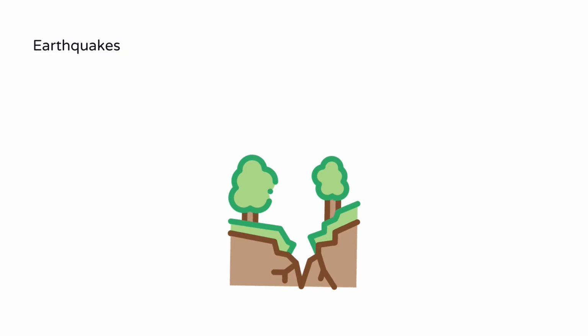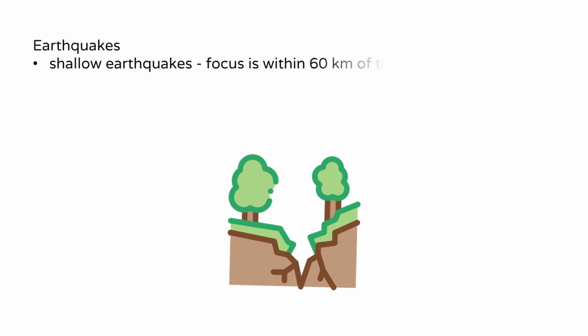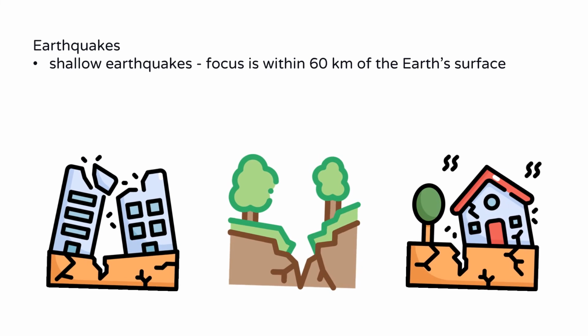The subduction of the plate can cause earthquakes at varying depths. Most parts of the world experience occasional shallow earthquakes, where the focus is within 60 kilometers of the Earth's surface. Of the total energy released by earthquakes, 85% comes from shallow earthquakes.